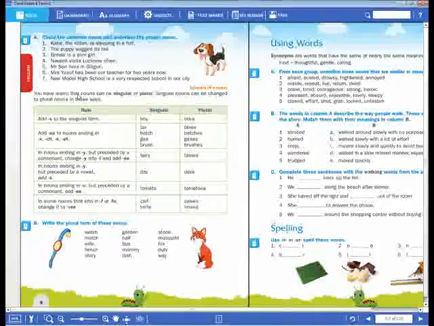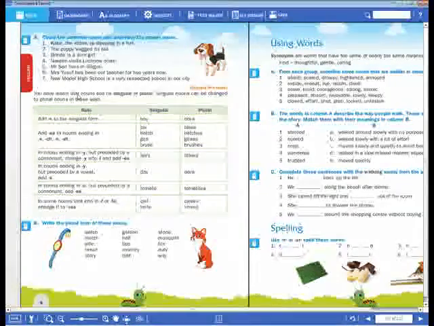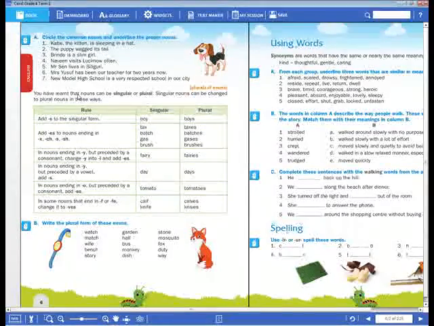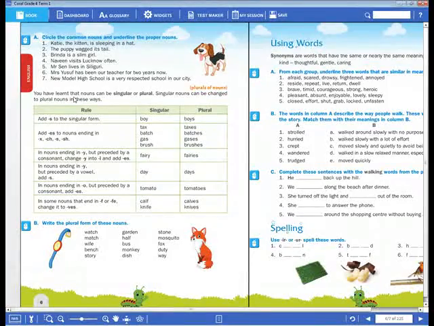Adding s. Write down. Akshay, take your notebook and write down. Adding s. Now, by adding s to the singular form, we can change it into the plural form. Example, boy.